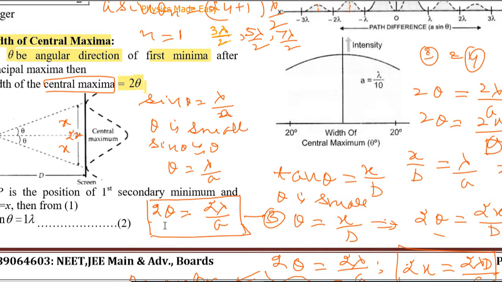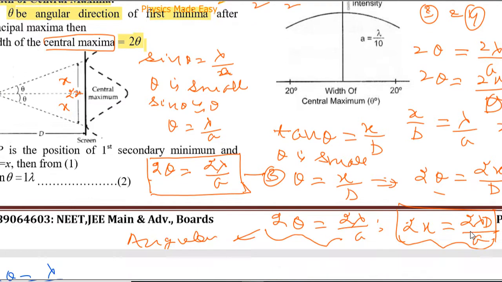And theta is, by one formula, lambda by a, by another formula x by d. This is x by d, we calculate the tangent theta. So we have got two formulas for width, and one is 2 lambda by a. Now this is the formula which I shall be making use of here.